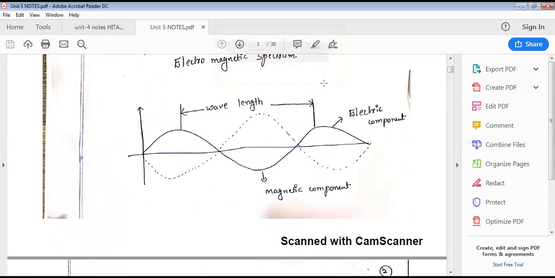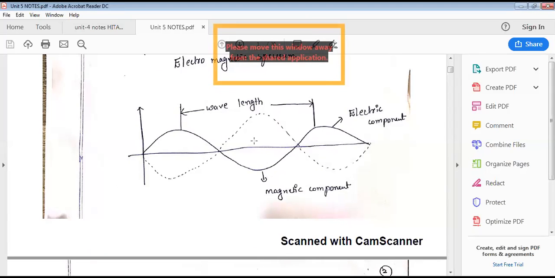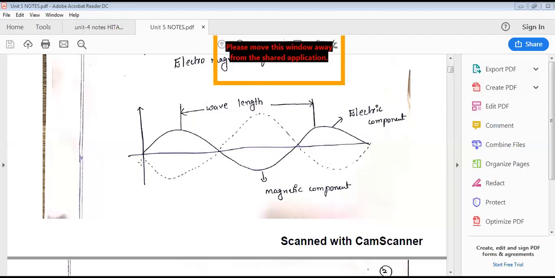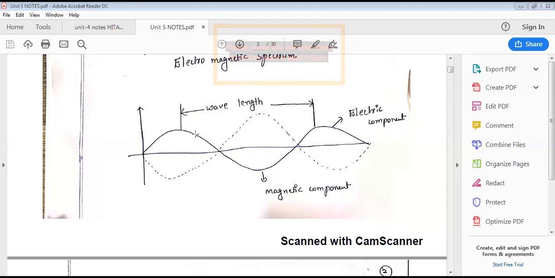Electromagnetic radiation has two kinds of waves: one is the electrical wave, the second is the magnetic wave. Electromagnetic radiation has both electrical and magnetic properties, and both are perpendicular to each other. If one is moving in one direction, the magnetic wave is in the perpendicular direction.